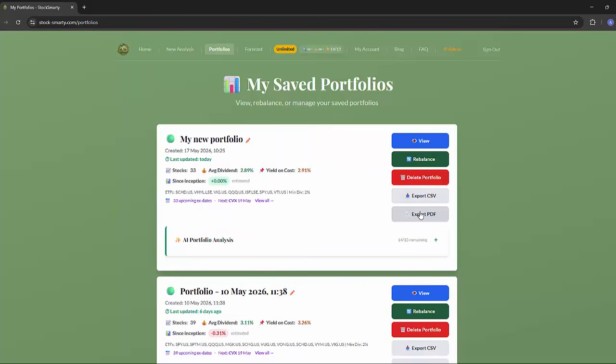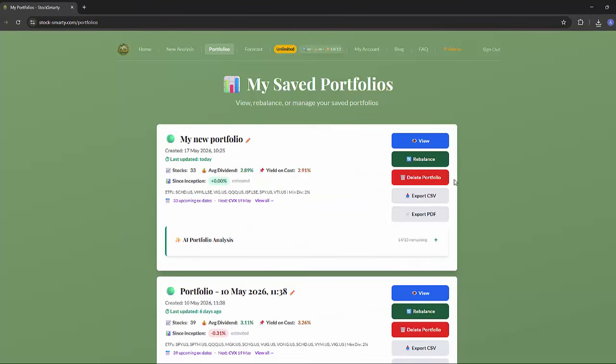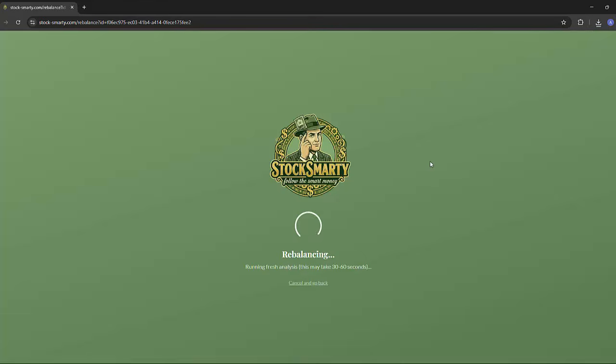You can export the current version to CSV if you want the raw data, or to a PDF if you want a nice broad summary you can save or share. What we can do now is hit the rebalance button. StockSmarty reruns the analysis using the same ETFs and settings as your original portfolio against today's ETF holdings.